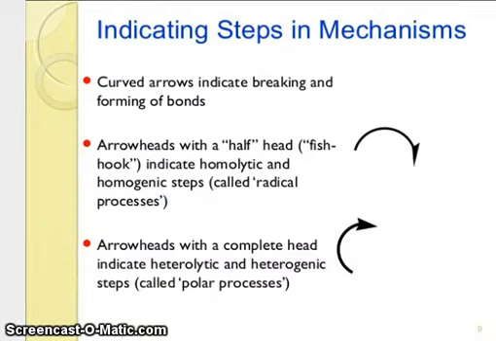Indicating steps in a mechanism: curved arrows indicate breaking and forming of bonds. An arrowhead with a half head, a fish hook, indicates homolytic and homogenic steps, called a radical process. An arrowhead with a complete head indicates heterolytic and heterogenic steps, called a polar process.